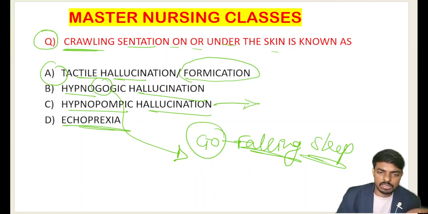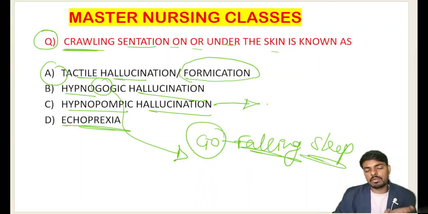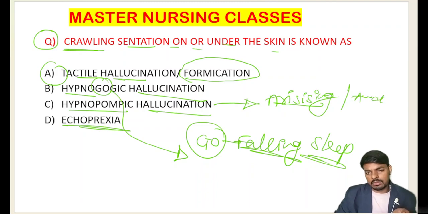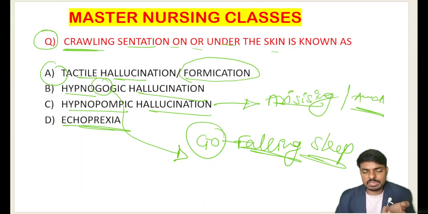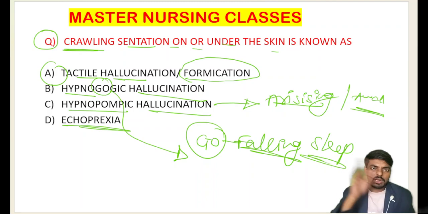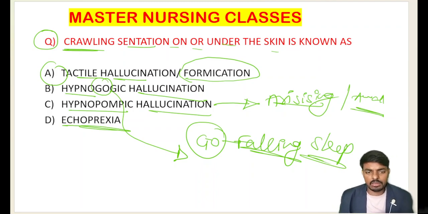It is the hallucination while arising or awakening from sleep. While going to sleep, that is hypnagogic hallucination. While awakening from sleep, that is hypnopompic hallucination.